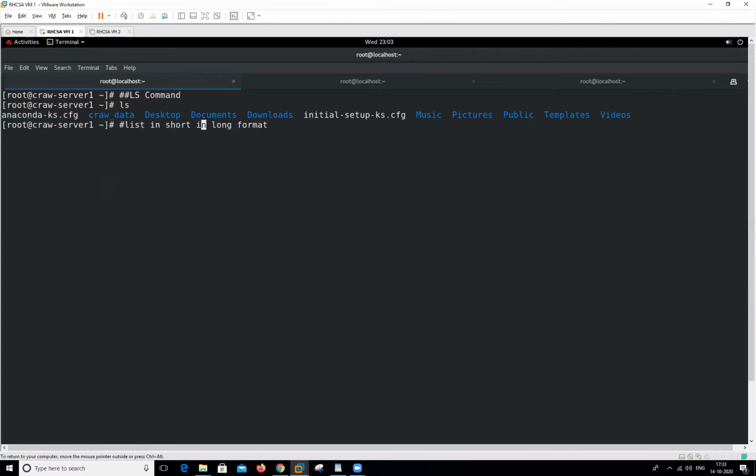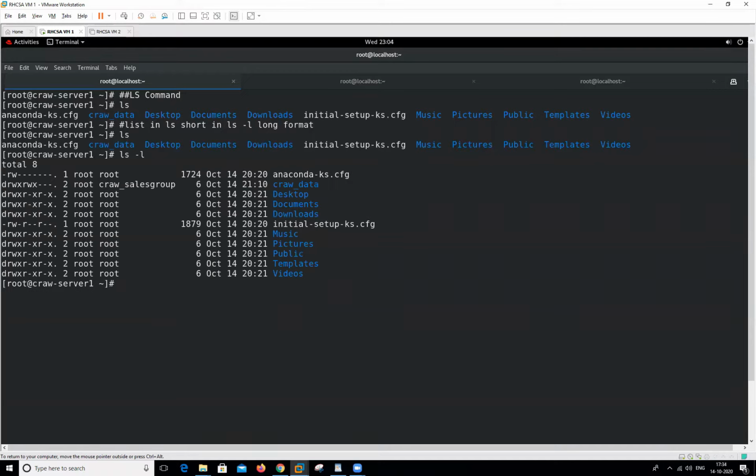When we use only ls, it's called a short list. When we use ls -l, it's called a long list. So we can use this one and this one also. How will I use this ls? When we type no argument, just enter, it will show me all the files and folders. And if we want to list in a long format, we can use this one.